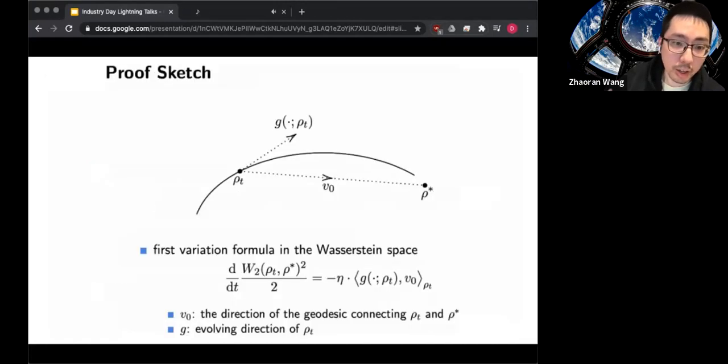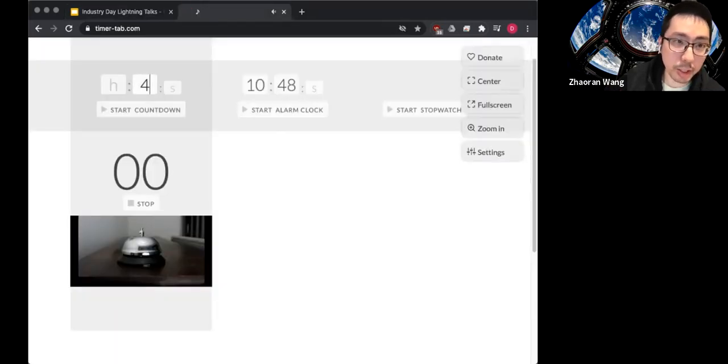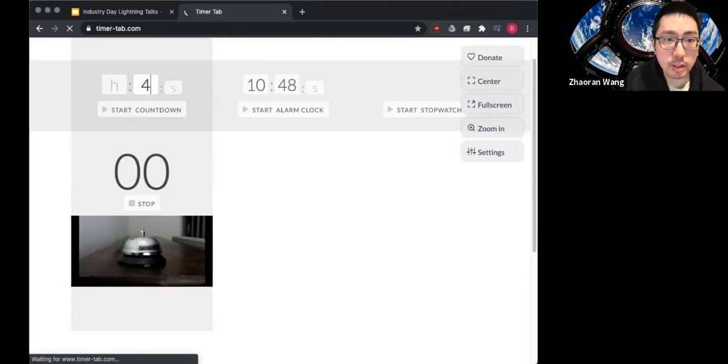This is different from the neural tangent kernel regime, where the representation rho is essentially fixed, whereas here we can characterize the evolution of rho. The key is the first variational formula in the Wasserstein space. So that's everything.